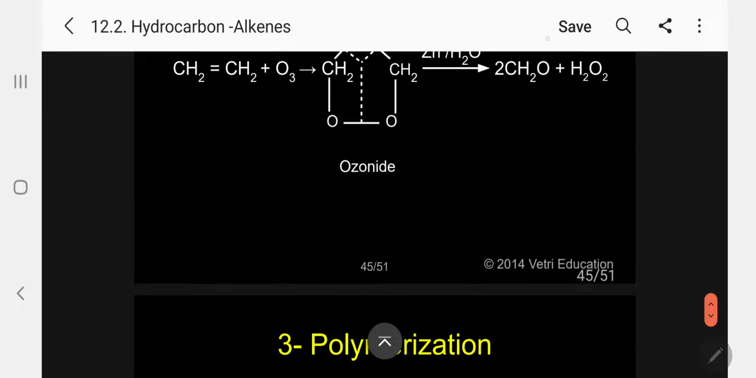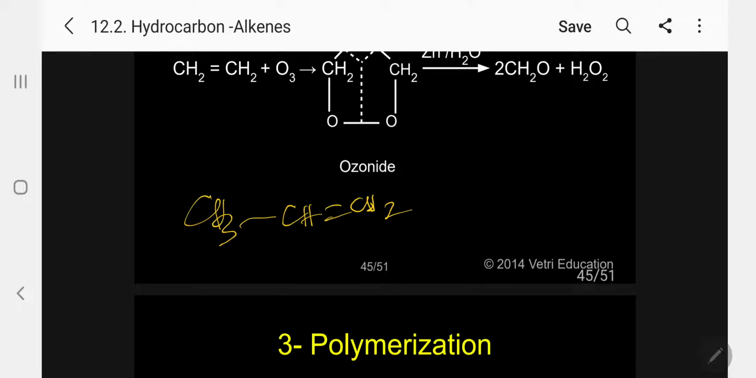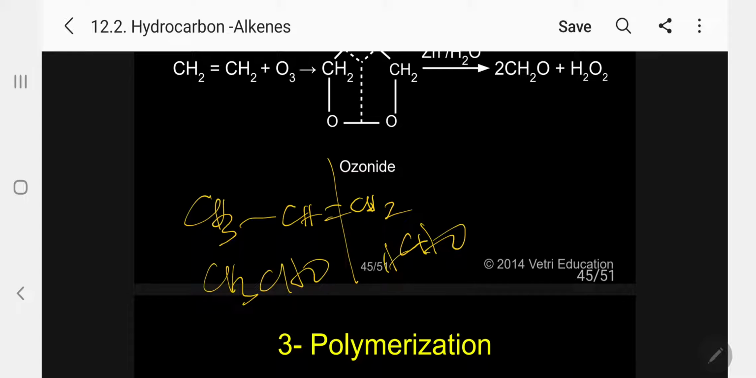Or if you want another example, suppose I take CH3-CH=CH2. What will be the product automatically? Just put a line, and you find this is the aldehyde and this is the aldehyde, HCHO. So acetaldehyde and formaldehyde.